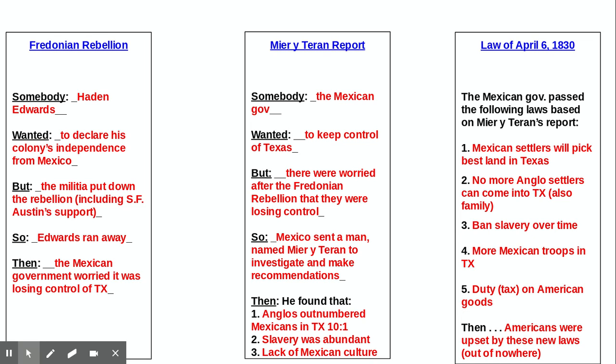So the one guy's name was Hayden Edwards, and he declared his colony independent from Mexico. And like I said, Stephen F. Austin supported the Mexican government in this one, and the militia put down the rebellion. So this rebellion loses. But here's the key issue of the Fredonian Rebellion. It worried the Mexican government. Remember, the Mexican government's that strict parent.